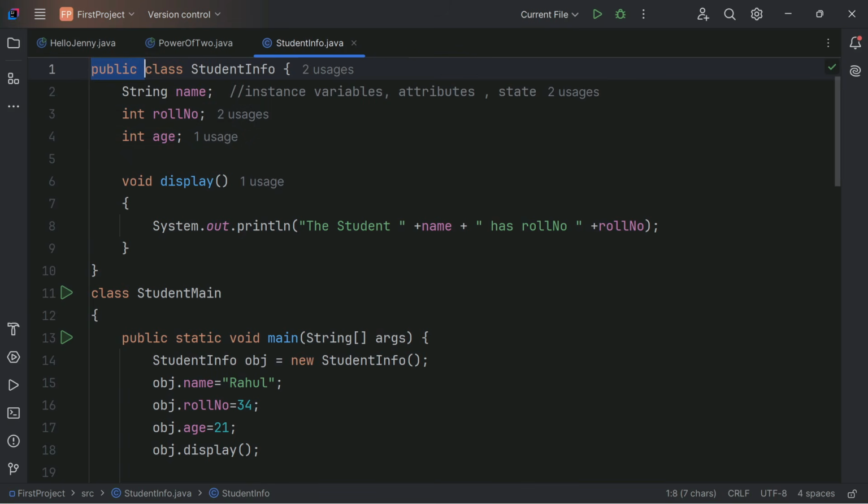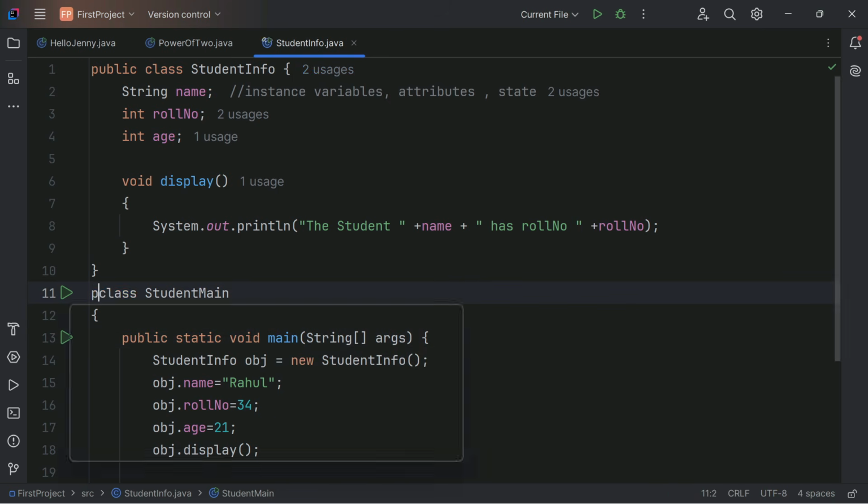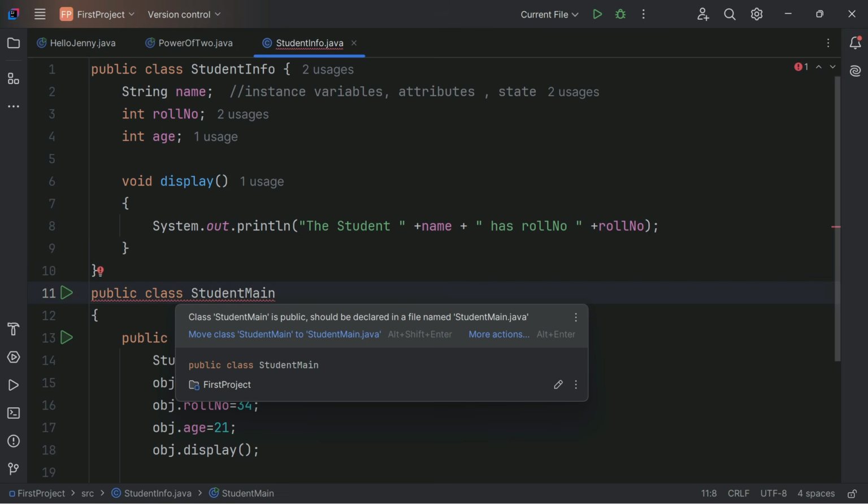So if I take this as a public class, the file name should be StudentMain.java, and we know that for StudentMain.java we have the .class file, StudentMain.class, which we have to run, because that will have the main function. So if I make this public, let's save this, it will give an error. See, class StudentMain is public, should be declared in a file named StudentMain.java. So the file name should be StudentMain.java.